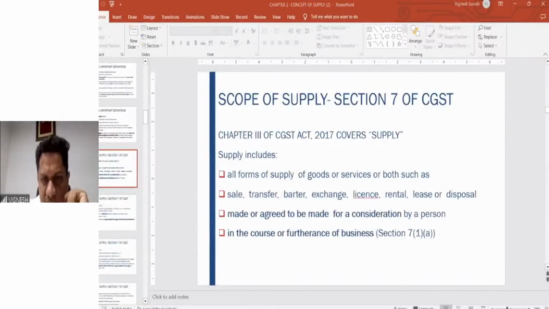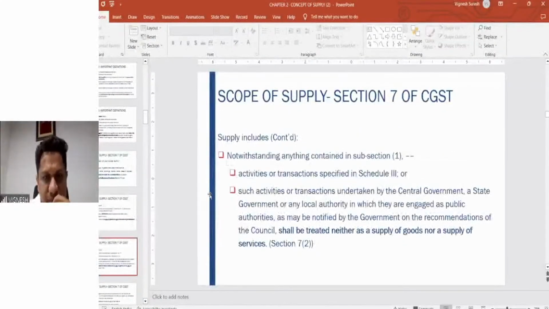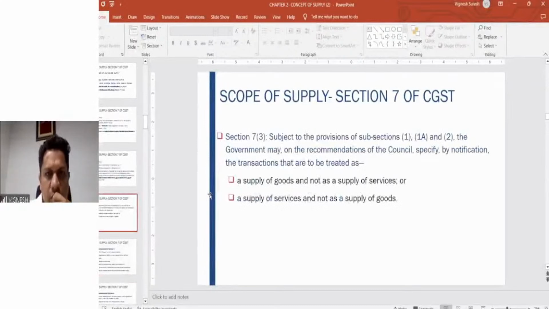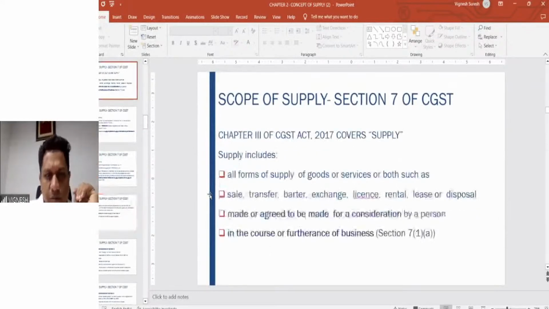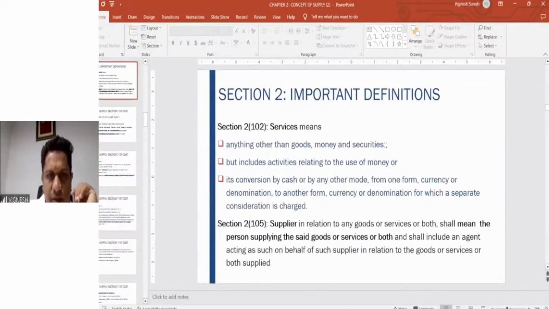Seven subsection 3 describes the activities specified in schedule 2. Definitely 7 subsection 3 talks about the supply of goods and not as a supply of services, supply, whichever clearly indicated by 7 subsection 3 is given in the respective schedule. Any further queries?